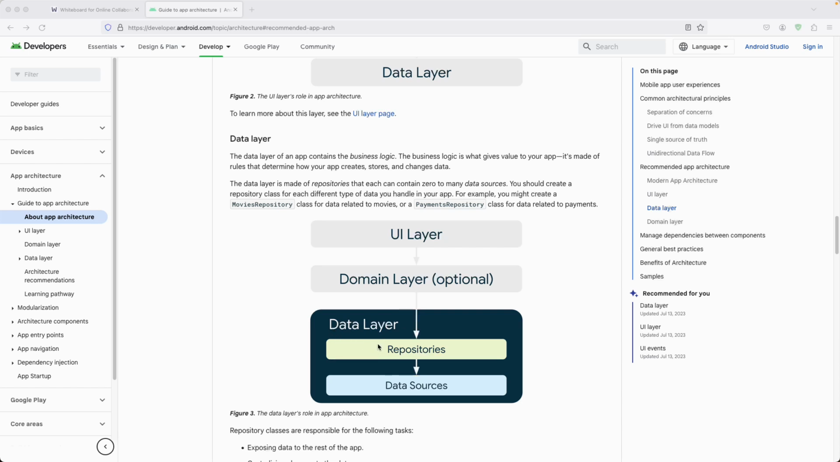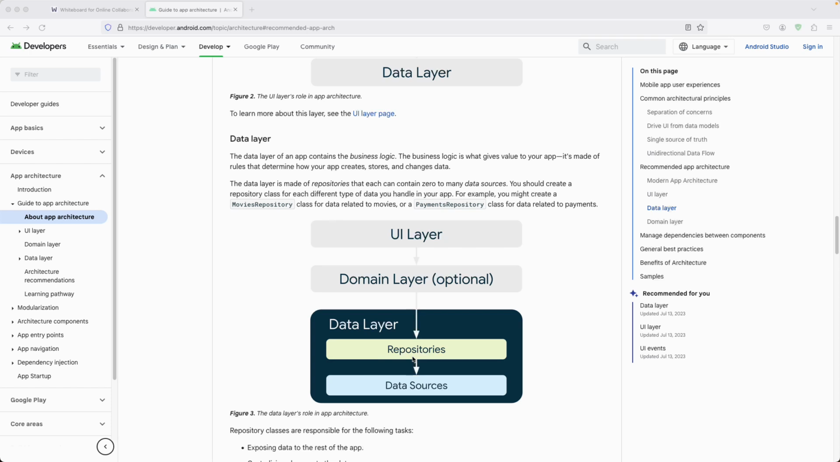So in the data layer, we will create our repositories, and with these repositories, we are going to connect either to the local database or to our remote data source or the API. And this will handle all of your creating, storing, and changing of your data. The data layer is made of repositories that can each contain zero or many data sources, right?